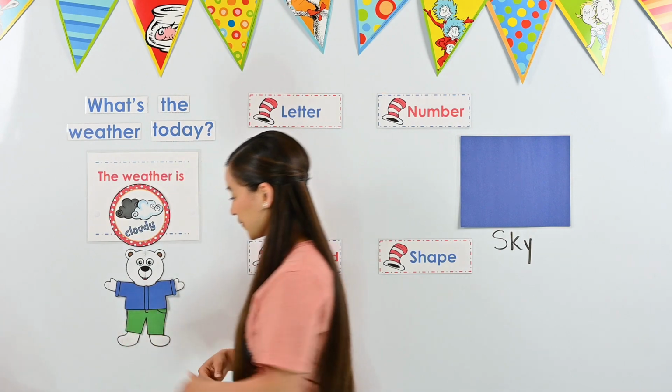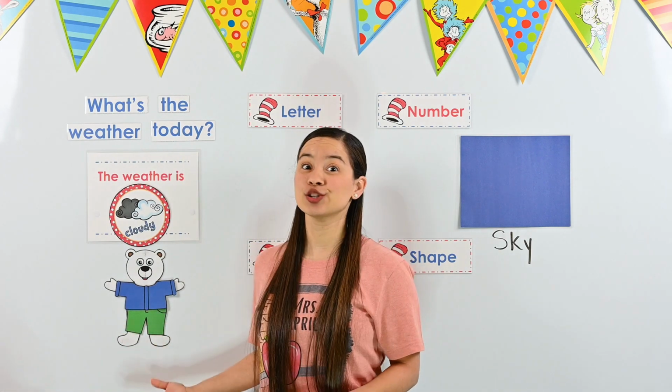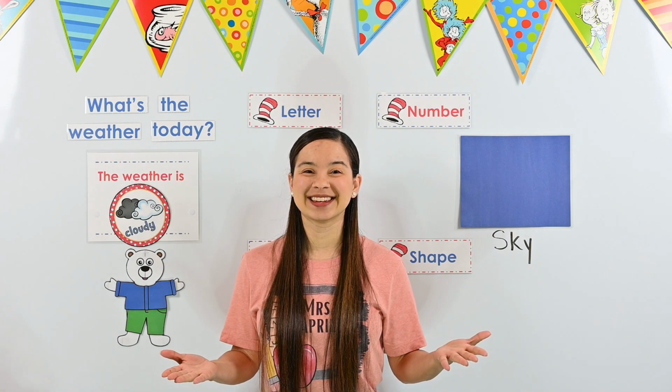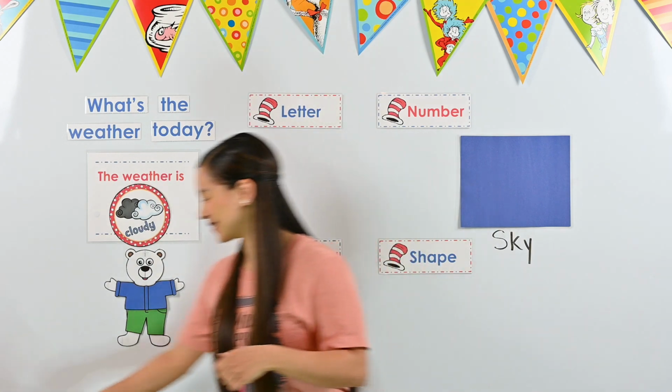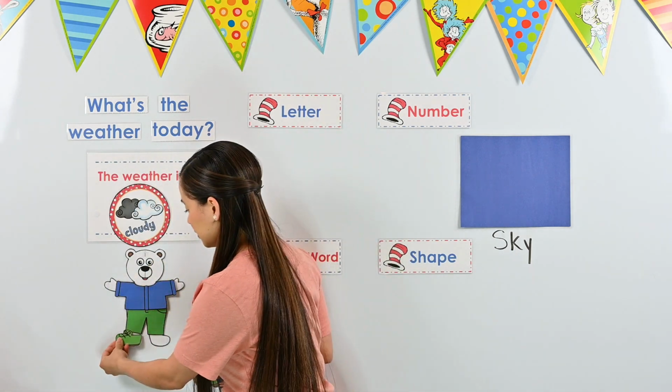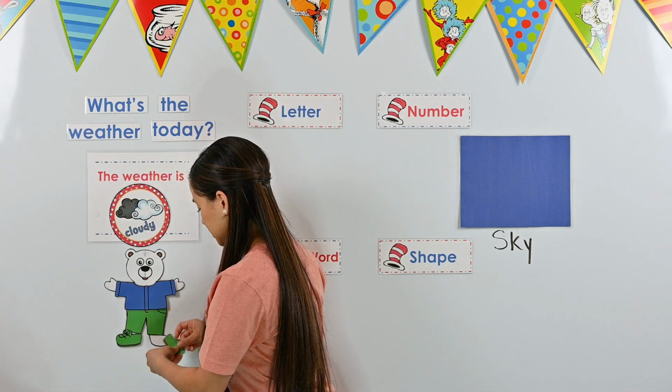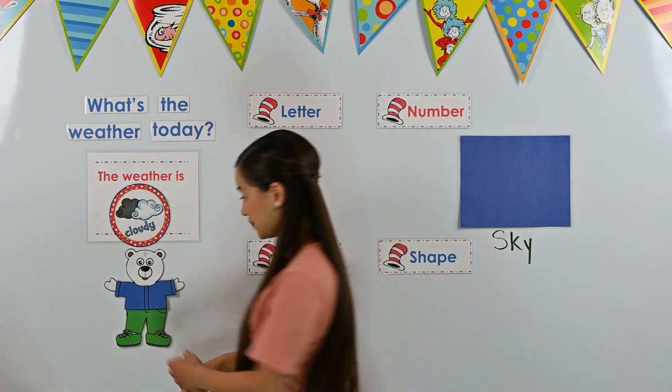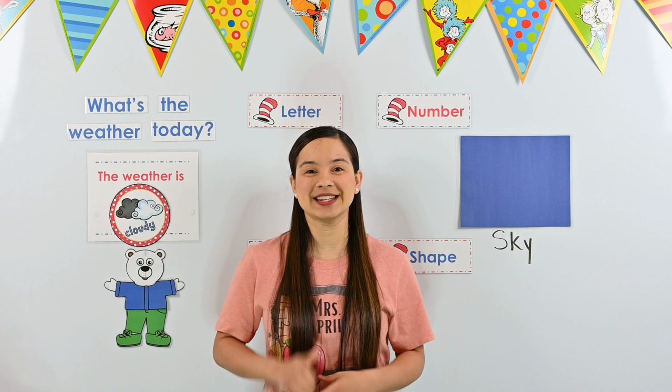There we go. Now Perry needs shoes to protect his feet. Perry wants shoes that are the same color as his pants. What color will his shoes be? If you said green, you are correct. Perry is wearing his green shoes today. 1, 2. 2 green shoes for Perry because he has 2 feet.